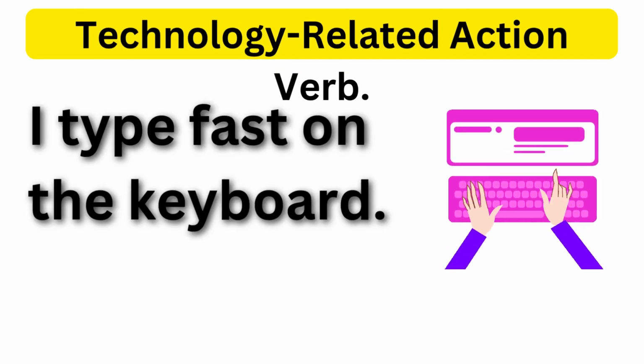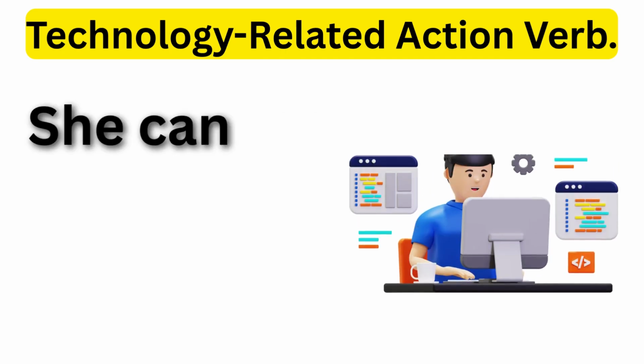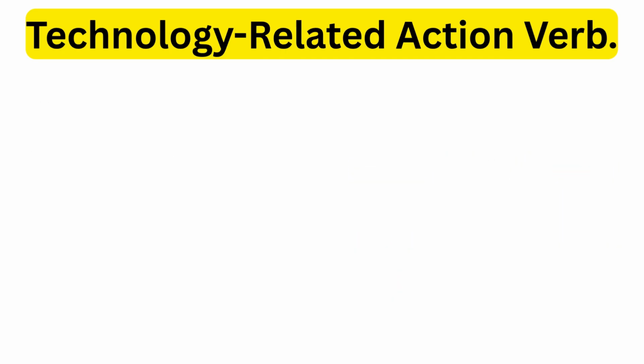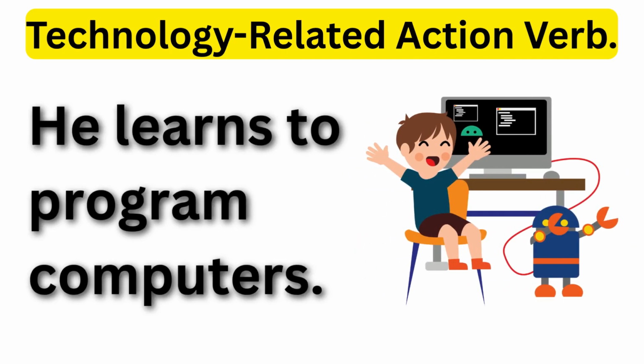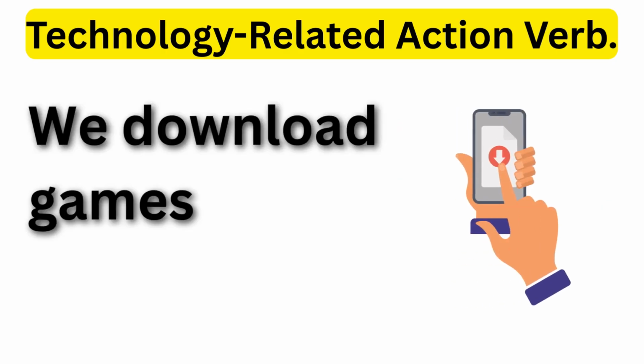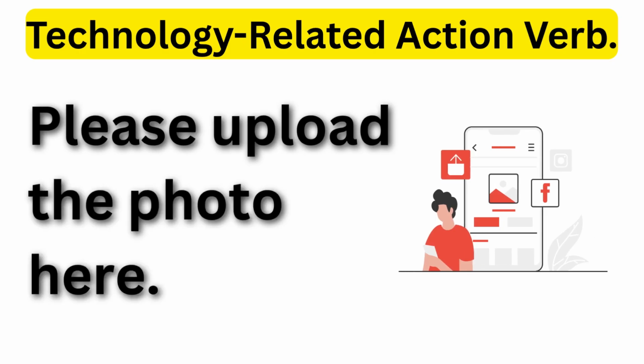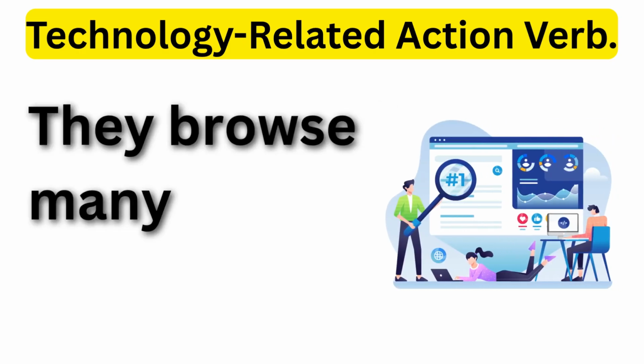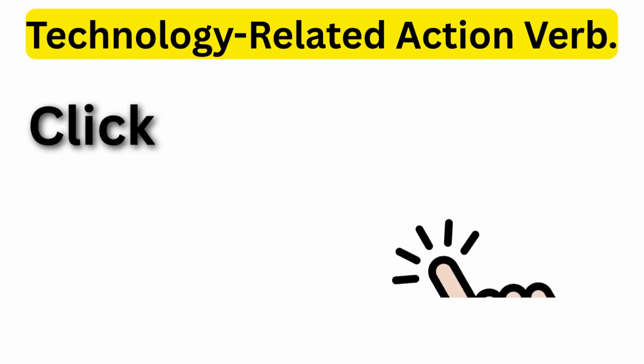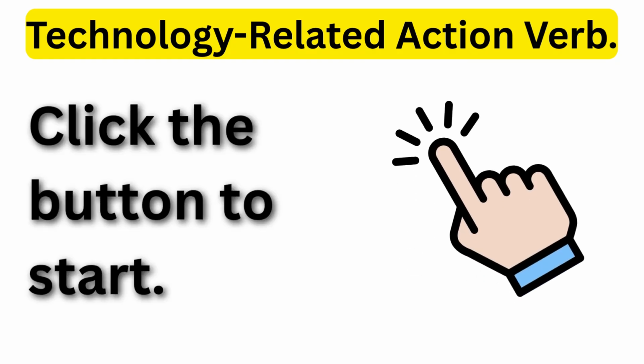Technology-related action verb. I type fast on the keyboard. She can code a website. He learns to program computers. We download games from the internet. Please upload the photo here. They browse many websites. Click the button to start.